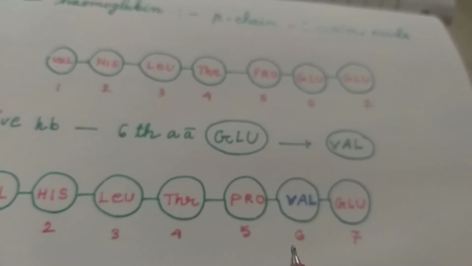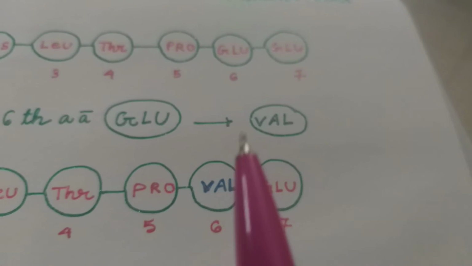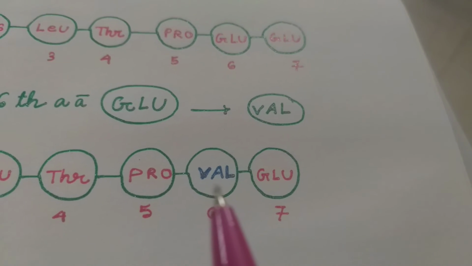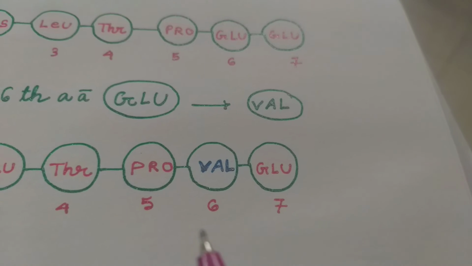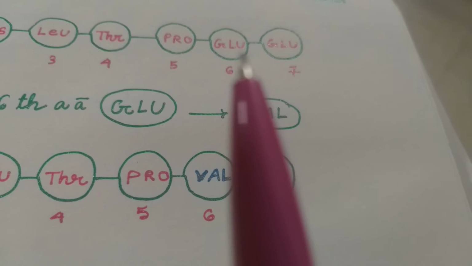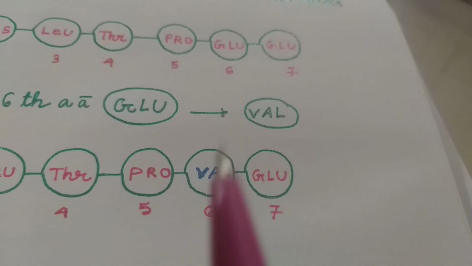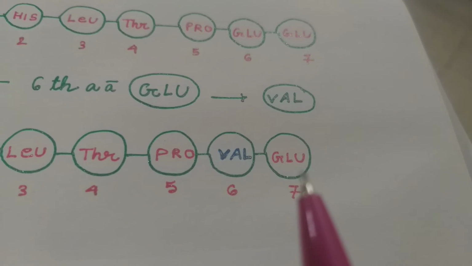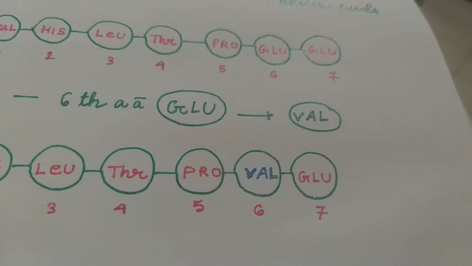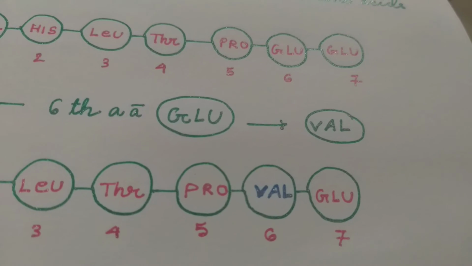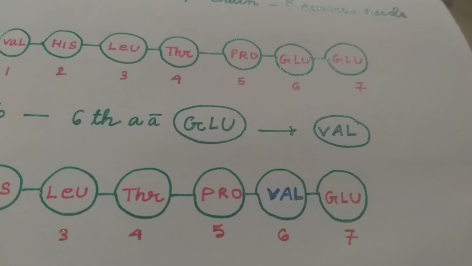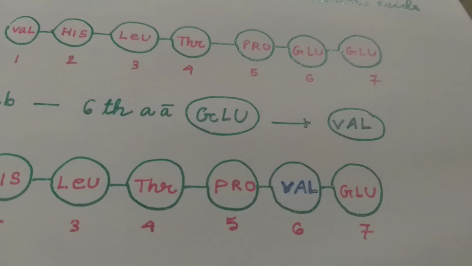The sixth amino acid in normal beta chain is glutamate. It is substituted by valine. So substitution of only one amino acid at the sixth position in the beta chain causes sickle cell anemia. The sixth amino acid is glutamate in normal hemoglobin. The sixth amino acid is replaced by valine.